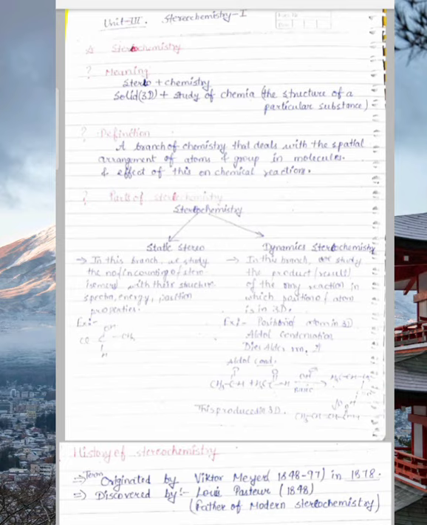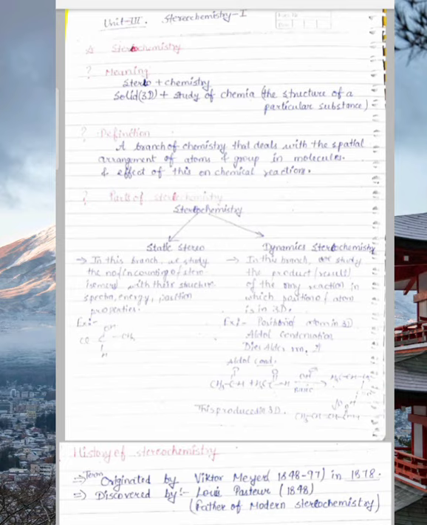Stereochemistry is mainly of two types. The first one is static stereochemistry and the second one is dynamic stereochemistry. In static stereochemistry, we study the number, meaning the counting of stereoisomers, with their structure, spectra, energies and position, and their properties. It just deals with the numbers of stereoisomers, stereochemical structures, spectra, energy and position.